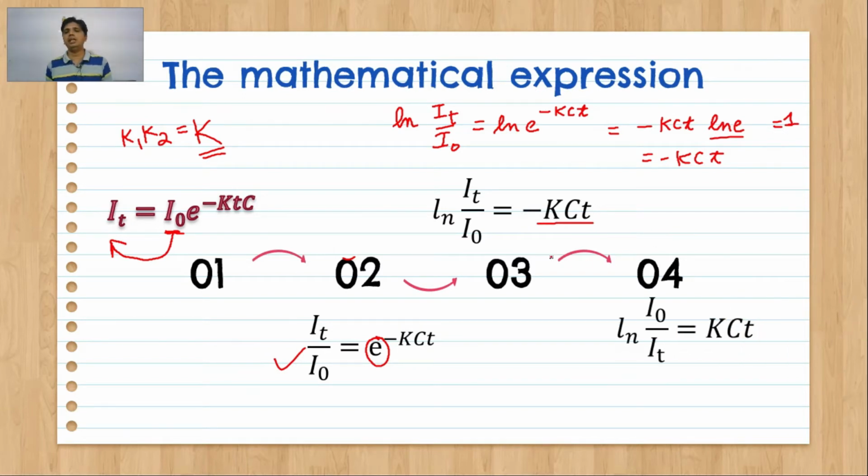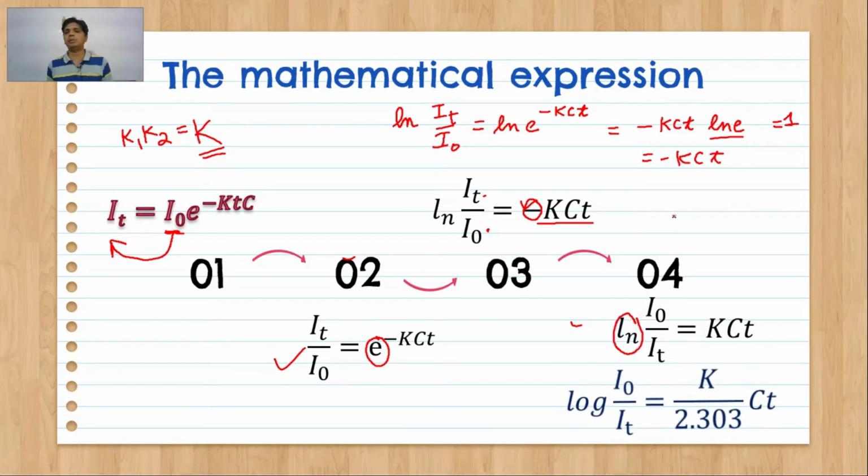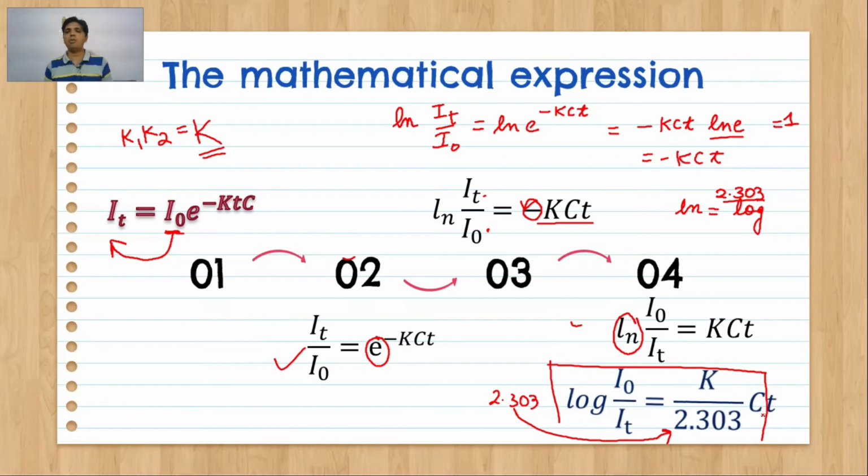The next step is removing this minus sign. We can remove this minus sign by simply inverting this. So, that is what is done here. By inverting this, the minus sign is removed. Simplifying this equation gives this log. That means, removal of natural log, I am applying log. To convert natural log to log, we have to multiply by 2.303. So, that's what is done here. This side is multiplied by 2.303 and this is then shifted here. So, this is basically the mathematical form of Lambert-Beer law.